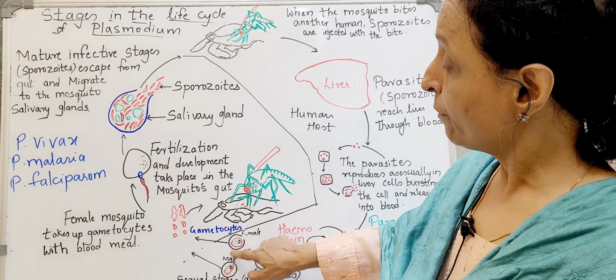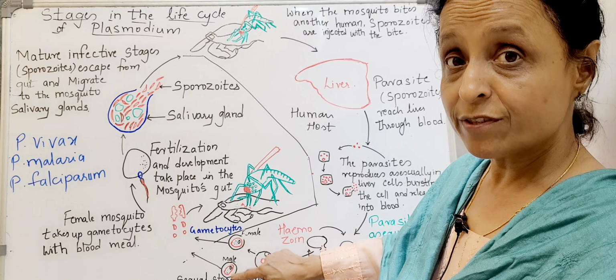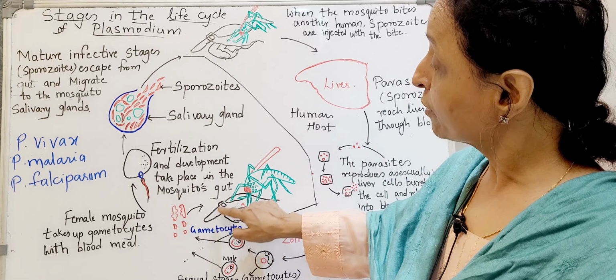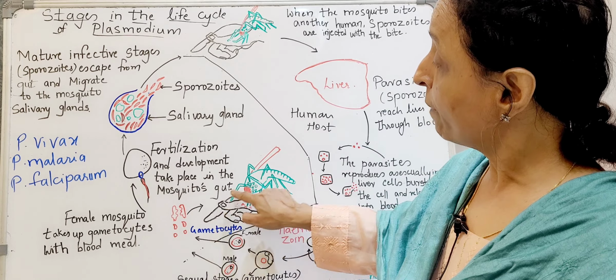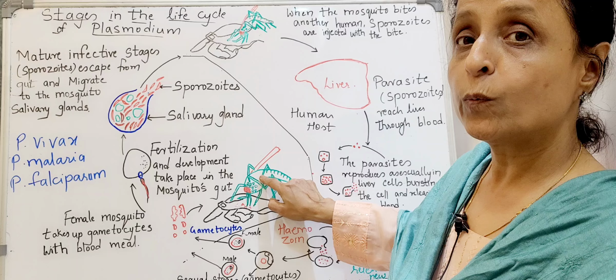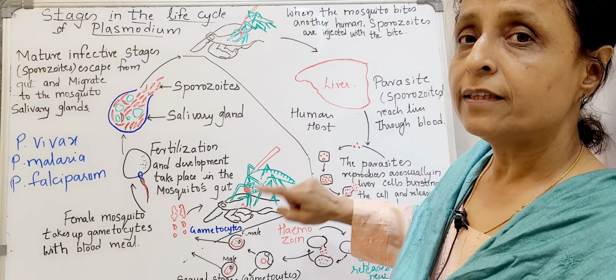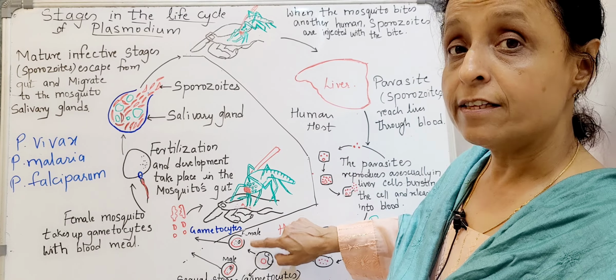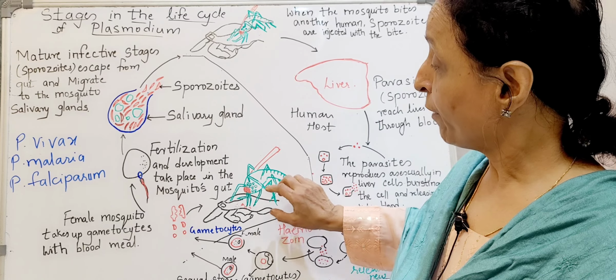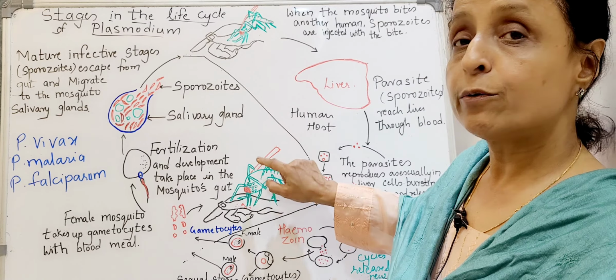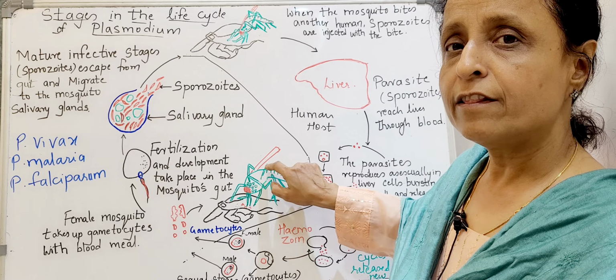Now, these gametocytes are sucked by the mosquitoes. From this infected person, the mosquito will suck the blood, and they will suck these gametocytes, male and female.